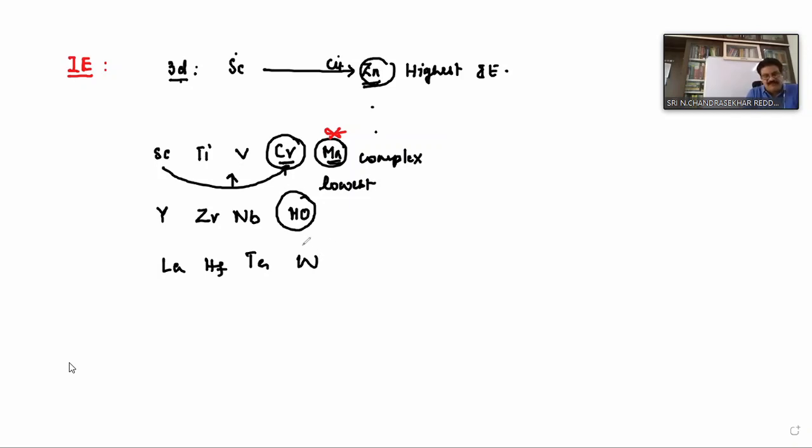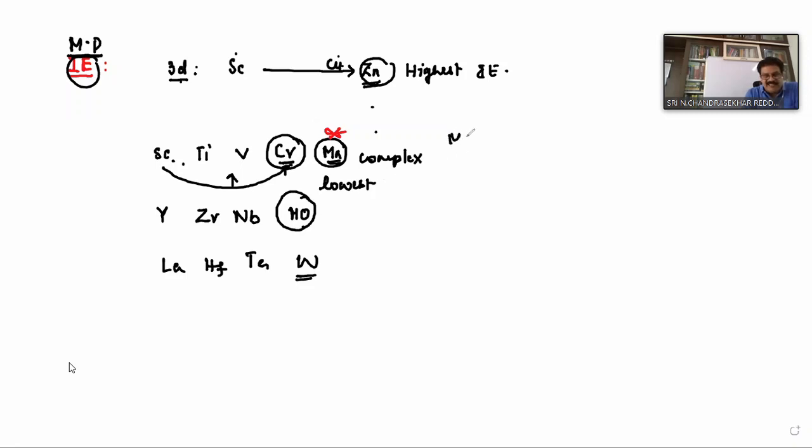Ionization energy, sorry, please make a correction. Melting points, sorry, we are discussing melting points. Now when you go from scandium to chromium, the melting points are increasing. Yttrium to molybdenum is also increasing. Lanthanum to tungsten is also increasing. Manganese has the lowest melting point.